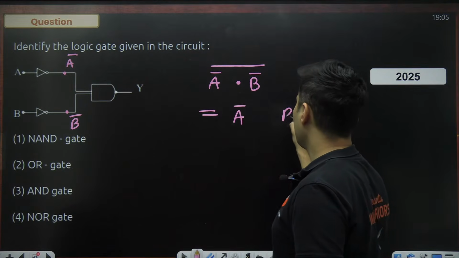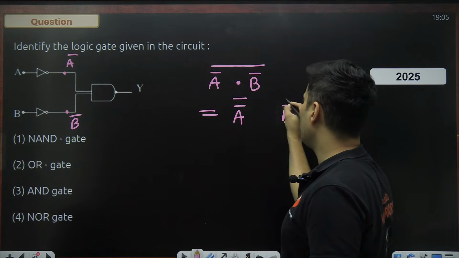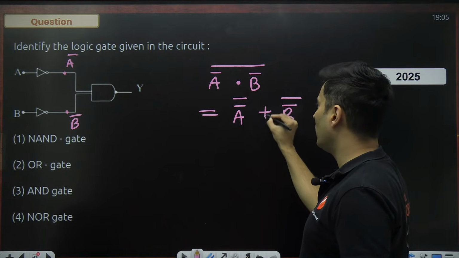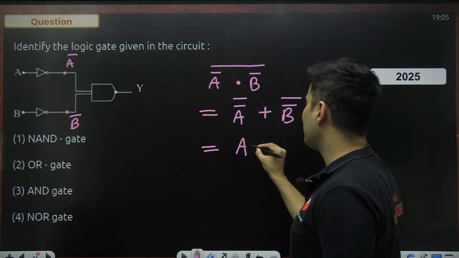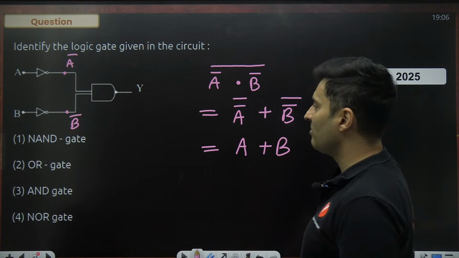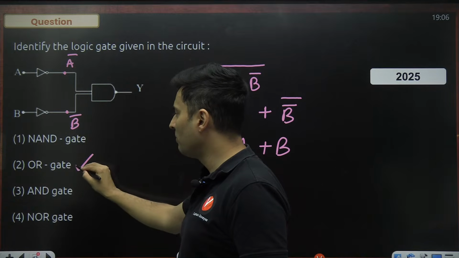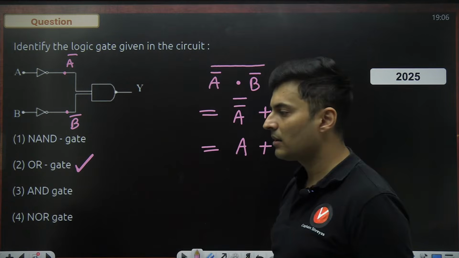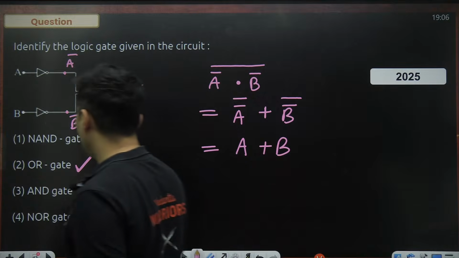A bar, B bar, you separate it. Separate that big bar separately. Convert that dot into plus. A bar bar is A, B bar bar is B. A plus B is nothing but a simple OR gate. That is the answer. So De Morgan becomes very, very handy.